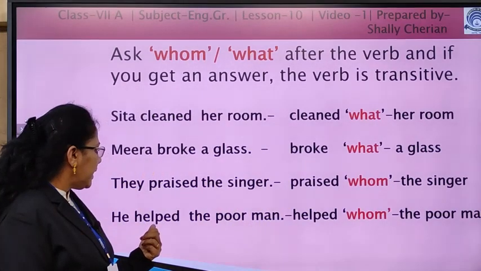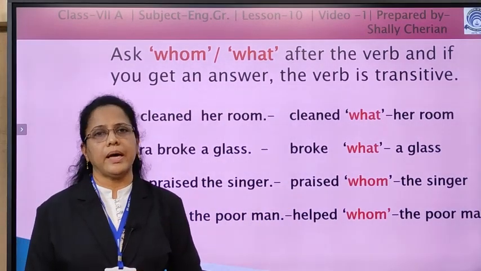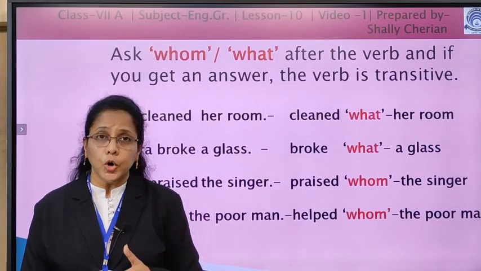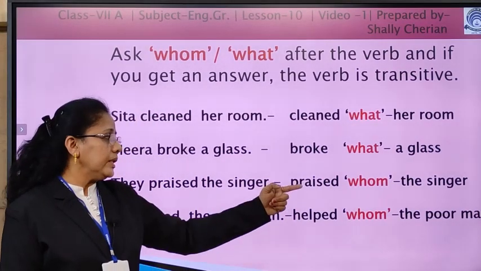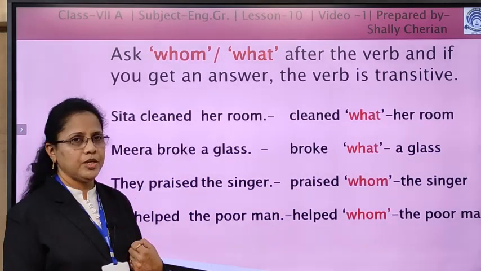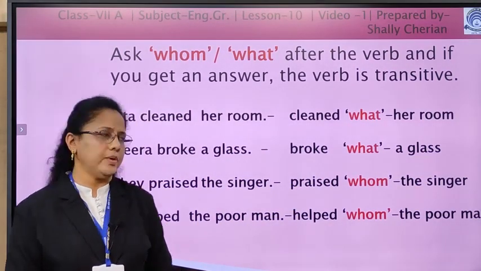Next one. He helped the poor man. Whom did he help? He helped the poor man. So the poor man is the object of the verb helped. So it is a transitive verb.